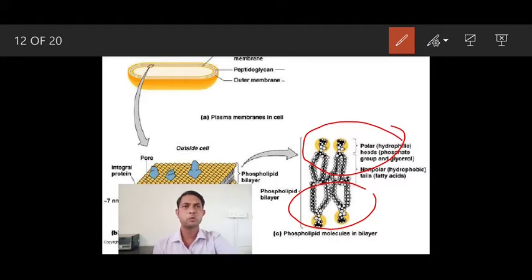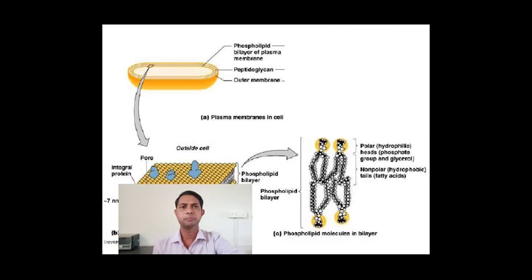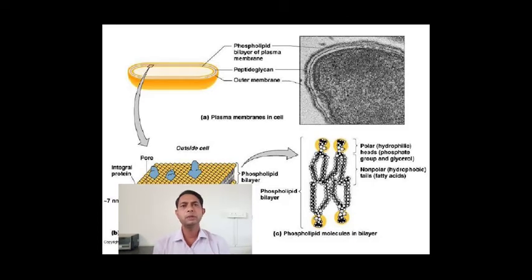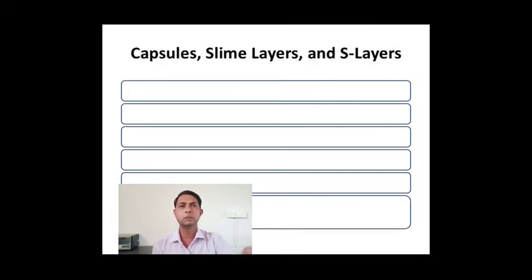So this is a clear cut detail about the phospholipid structure. And here you can see the scanning electron microscope image of the bacterial cell along with the external cell wall and peptidoglycan layer.